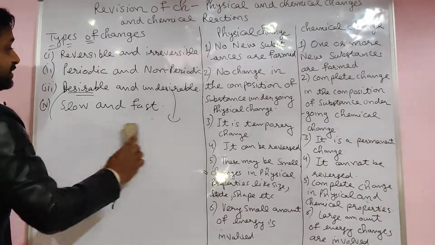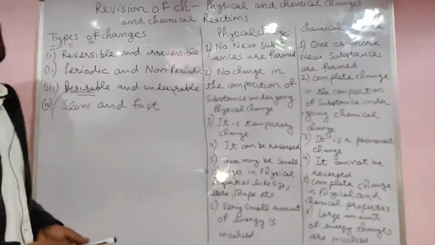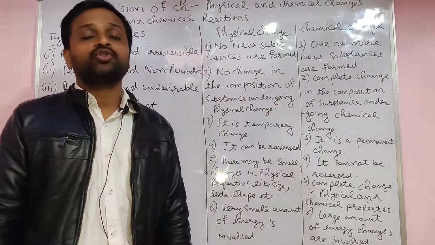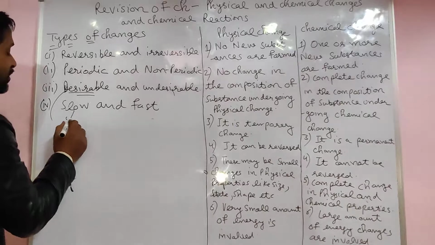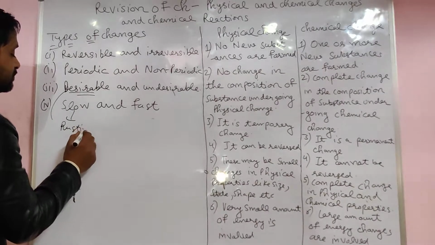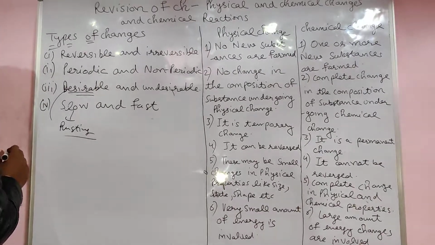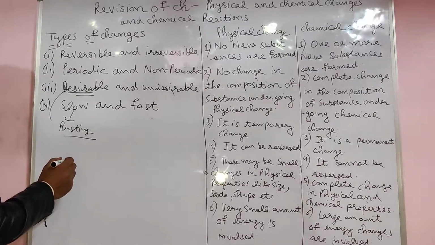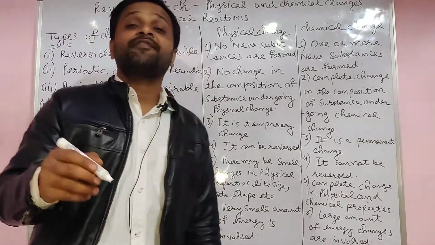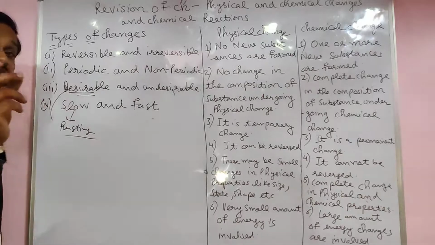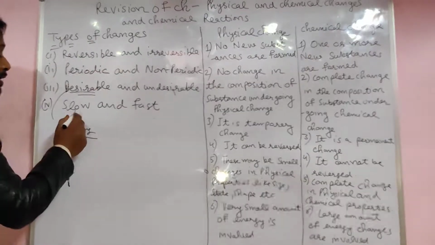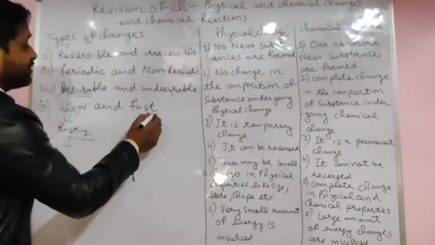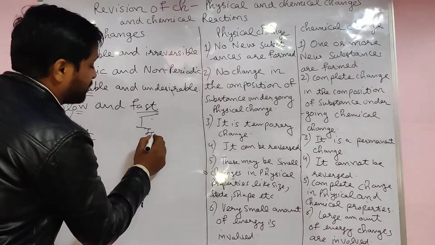Next, slow and fast change. Some reactions are slow, some reactions are fast. Like rusting of iron is a slow reaction. When you make curd from milk, you put a little curd in it; that is also a slow reaction. Fast reactions: ionic reactions are mainly fast.